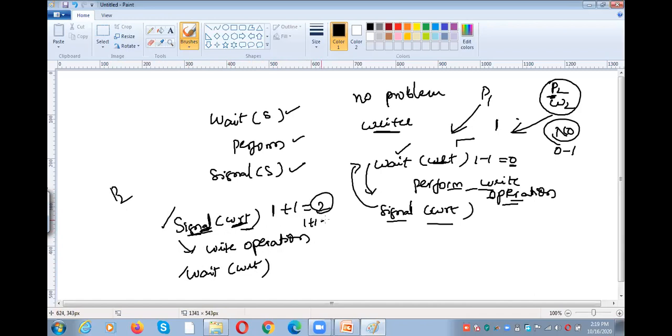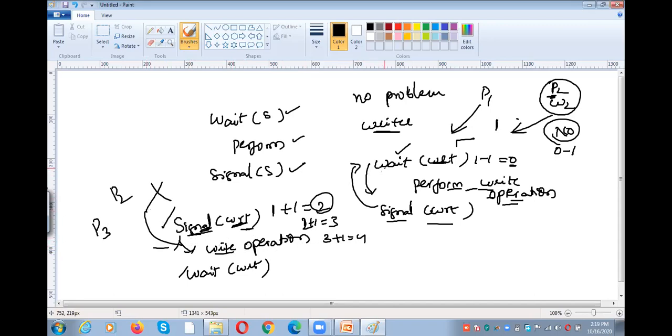So any number of processes can enter: 2 plus 1, 3. Then the next process, P3, came. It is also willing to perform the write operation. 3 plus 1, 4, like that. Any number of processes can perform the write operation. So this is the wrong solution.